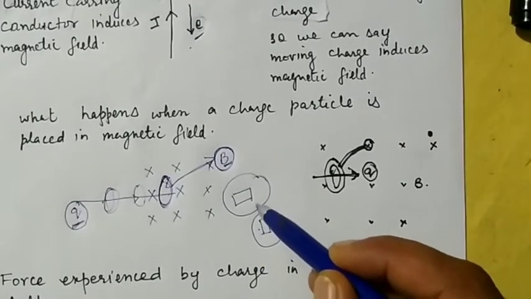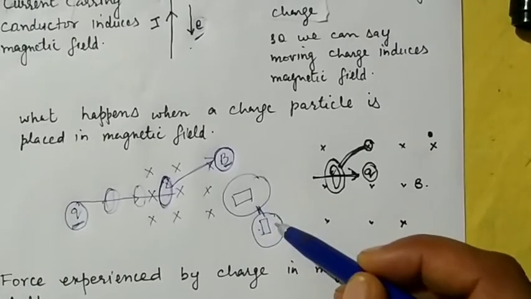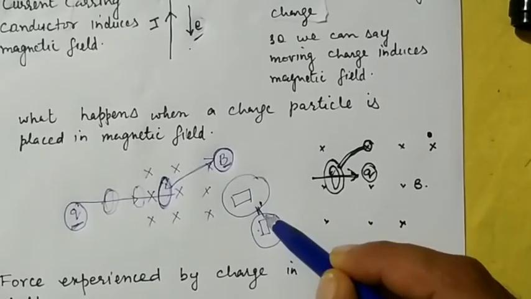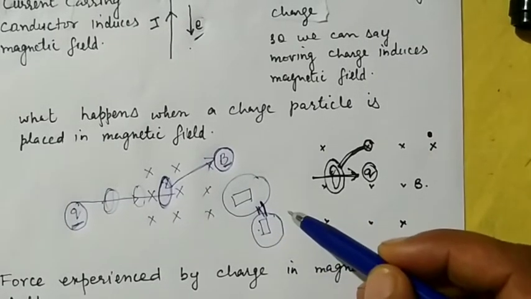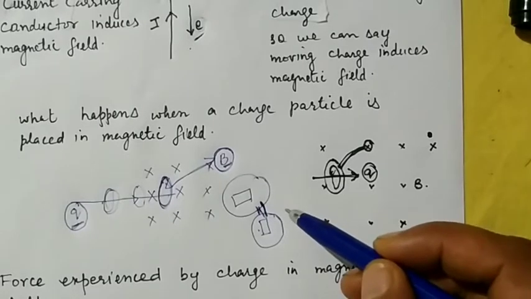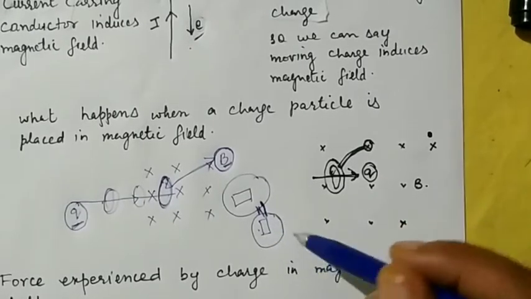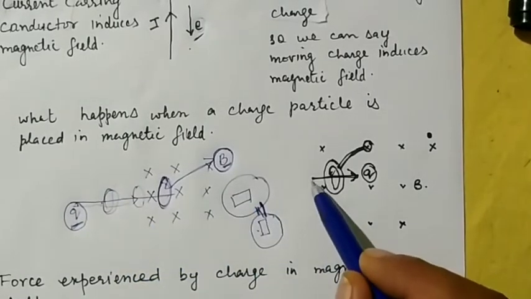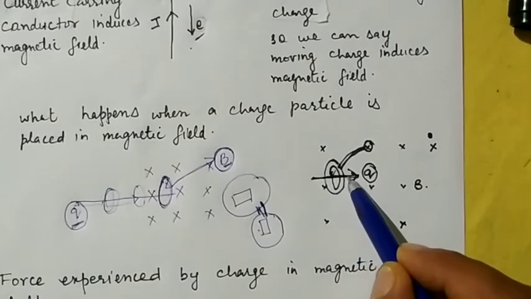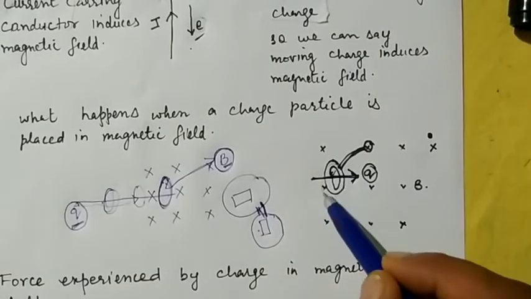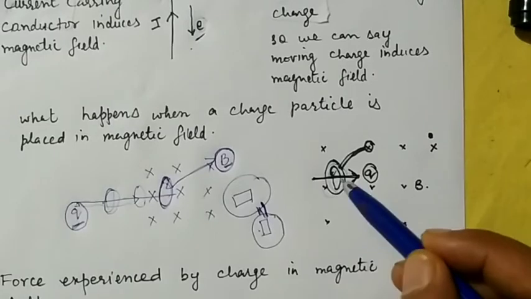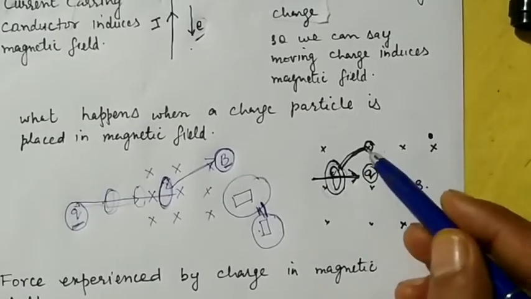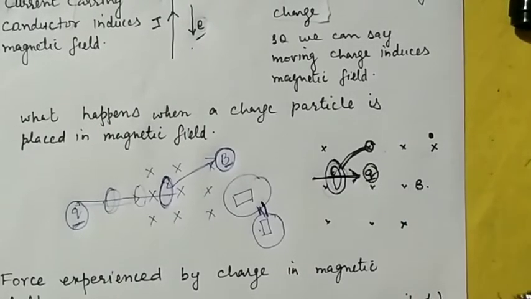Because of this field of this magnet and the field of this magnet, both interact with each other. So this interaction causes a force on each other. Similarly, the magnetic field produced by this charged particle, as shown here also, as this charged particle is moving in a magnetic field, it creates some field around it because of this motion, and this field interacts with the outside field, and this causes a force on this charged particle.